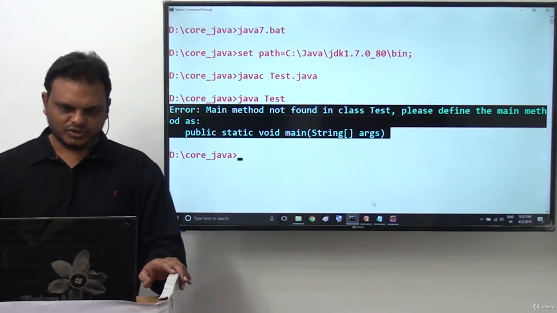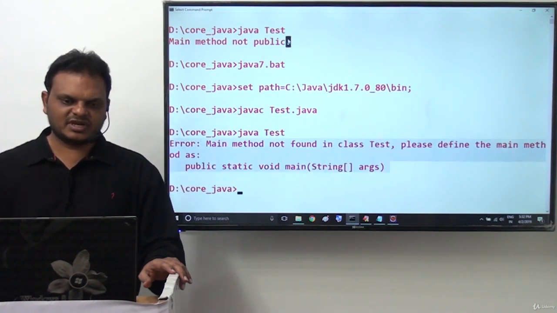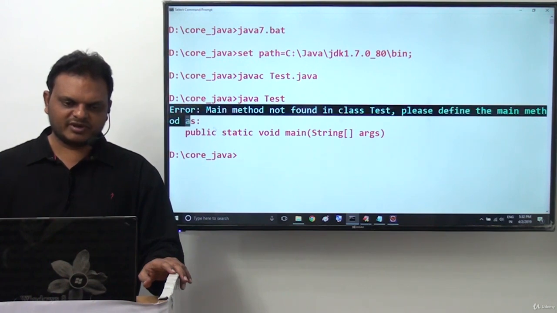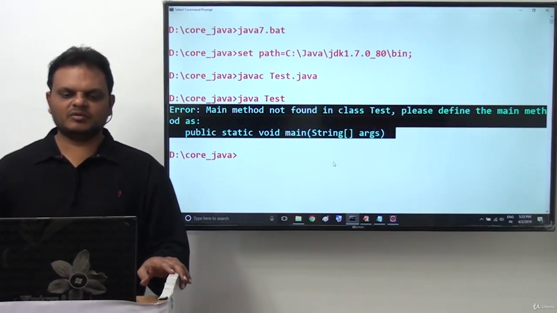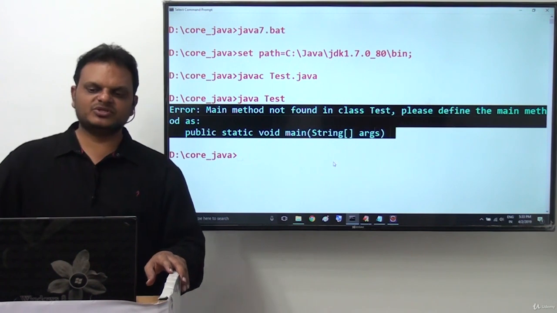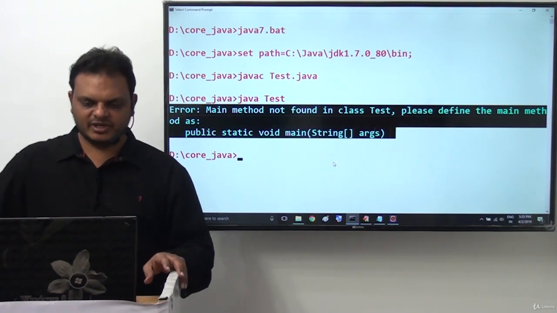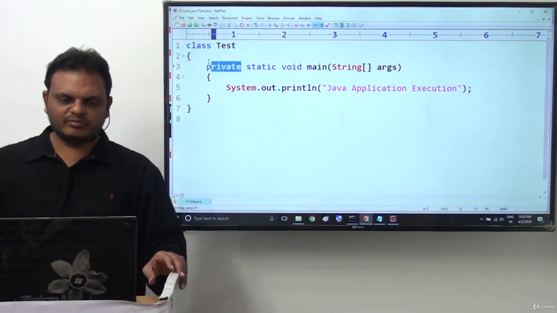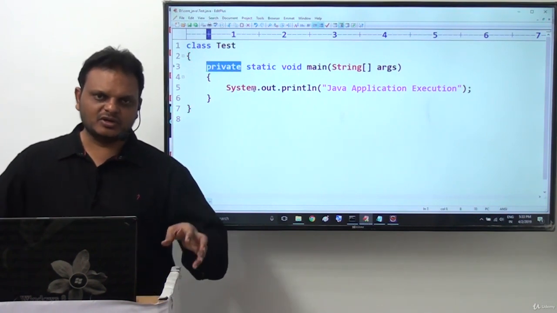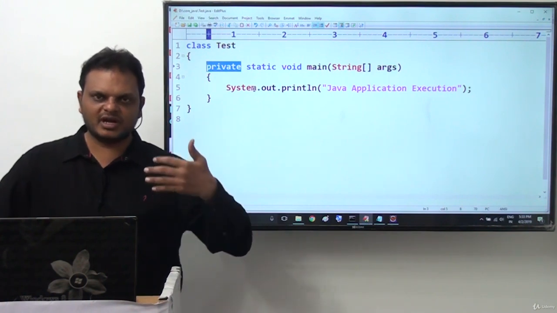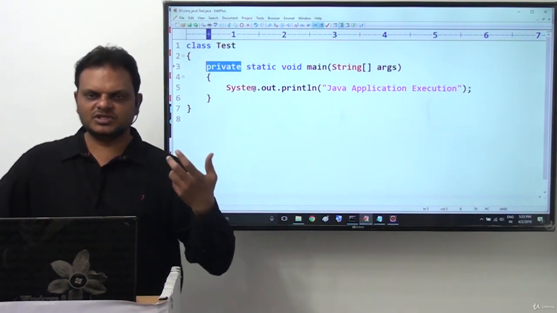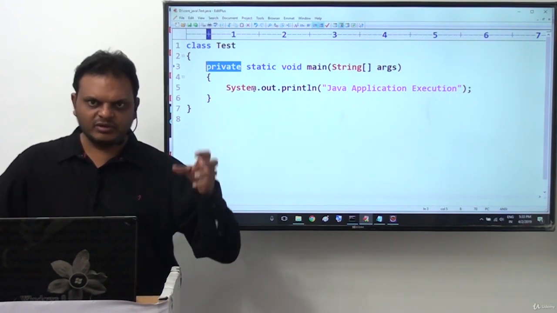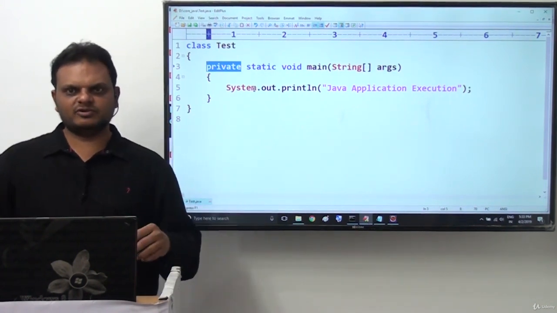Understand it clearly now. In the case of Java 6 version we are getting the message main method not public. In the case of Java 7 and above versions we are getting error: main method not found in class test. Please define the main method as public static void main. So by this we understood clearly, the main method must be declared public in order to bring the main method scope to the JVM and in order to execute that main method by using the JVM. This is the reason why we have to declare the main method public. This is a mandatory case, we have to understand clearly.